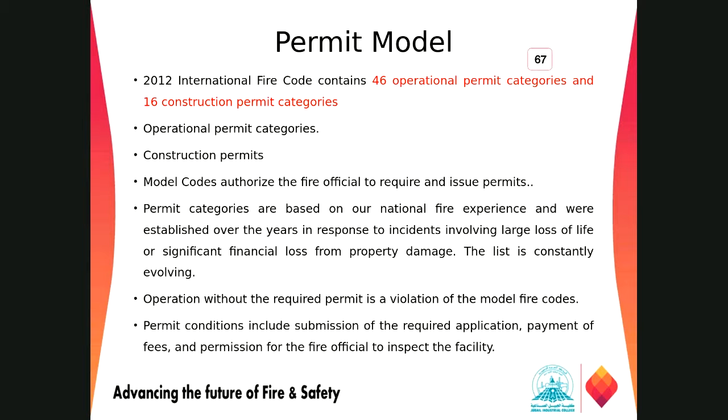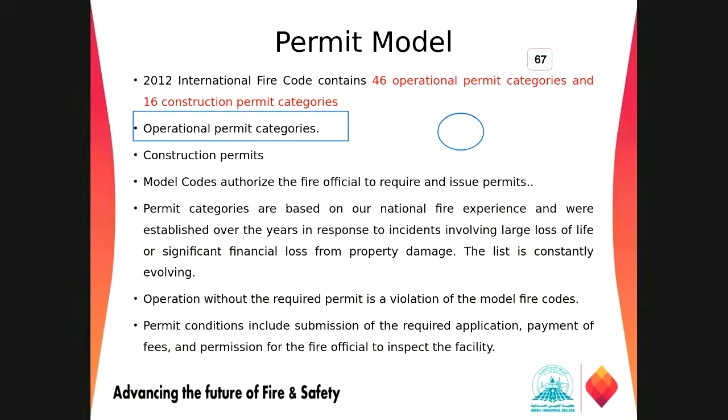The operational permits are permits for an operation. Like if you want to do fireworks for some occasion within some beach area, they will give you the permit for that.